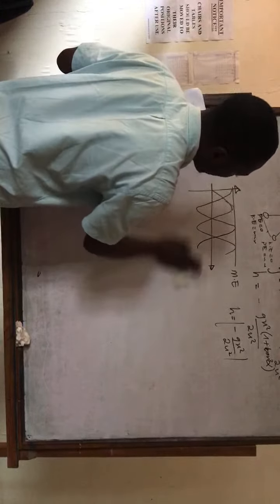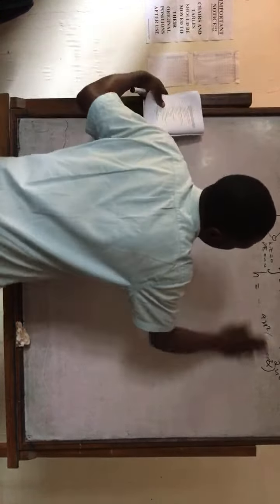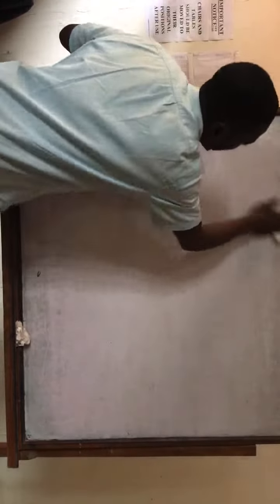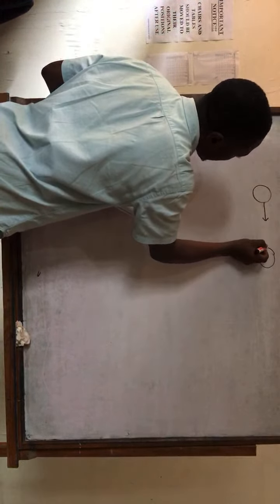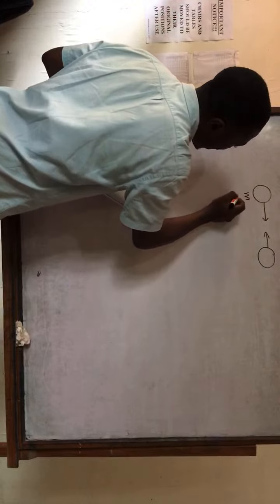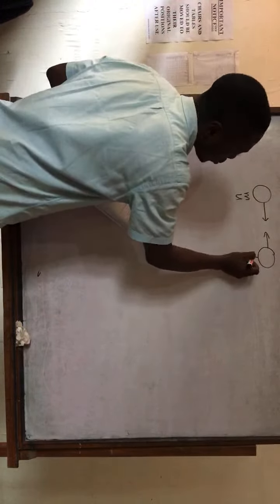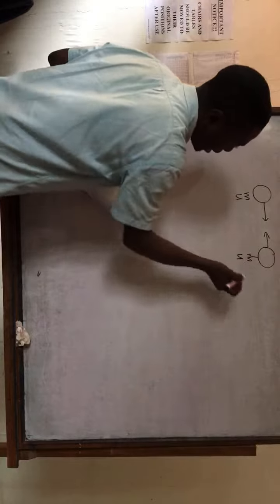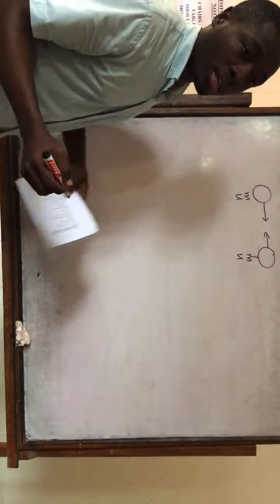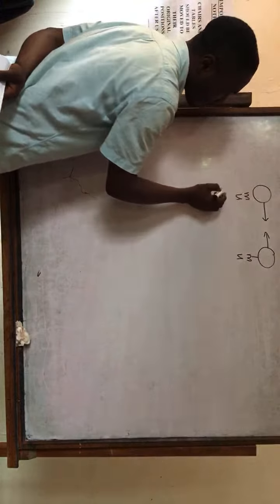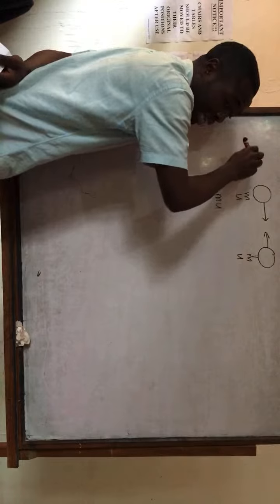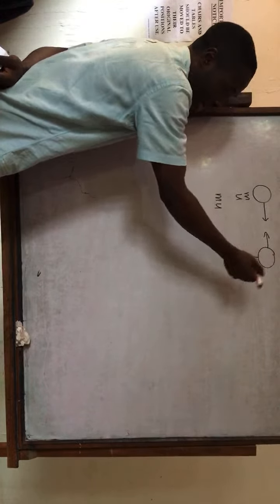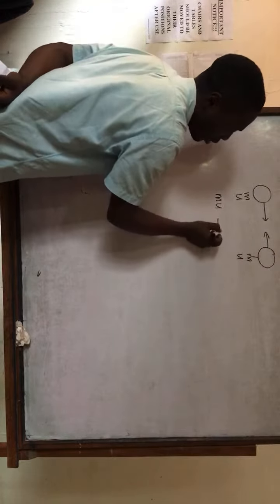Now, what will be the total momentum here? 0. Now, look at something. I have two balls, right? They are moving in opposite directions. They have the same mass, the same initial speed. This one has a mass and an initial speed moving in this direction. So the momentum of this one is what? mu. So consider this direction to be the positive direction and this one to be what? Negative.